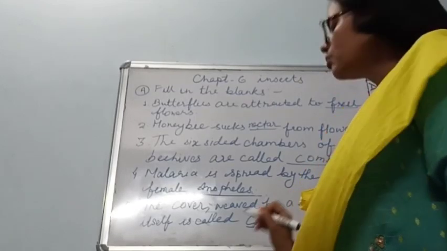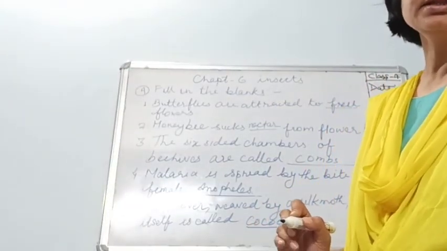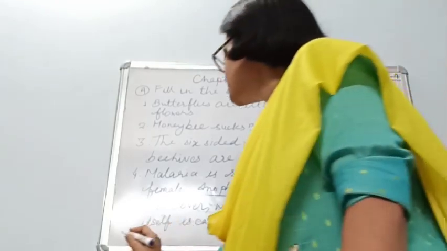That is called cocoon. And the last one is number 6.